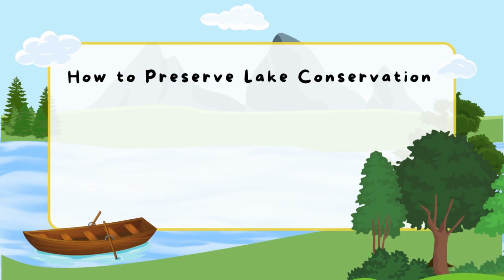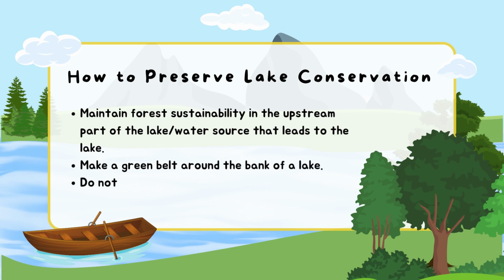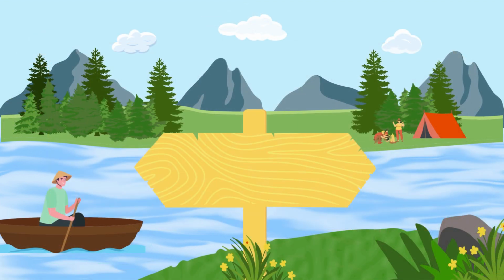How to preserve lake conservation. Maintain forest sustainability in the upstream part of the lake, the water source that leads to the lake. Make a green belt around the bank of a lake. Do not throw trash into the lake. Conduct soil conservation above the reservoir.